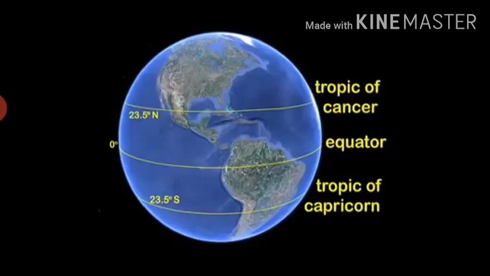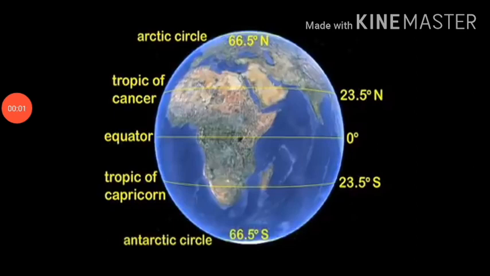Generally, this is indicated by the letter N or S. Besides the equator 0 degree, the North Pole 90 degrees north and the South Pole 90 degrees south, there are 4 important parallels of latitude. First, Tropic of Cancer 23.5 degrees north in the northern hemisphere. Tropic of Capricorn 23.5 degrees south in the southern hemisphere.